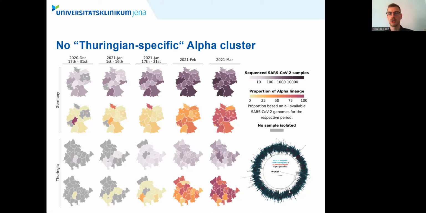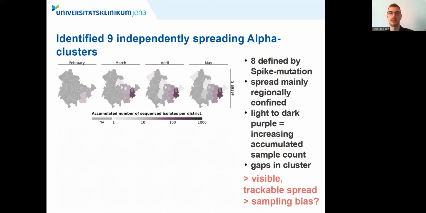By annotating this phylogenetic time tree with non-alpha specific mutations, we then identified 9 independently spreading alpha clusters within Thuringia, of which 8 are defined by a spike mutation and 1 by an ORF1b mutation. All these 9 clusters spread mostly regionally confined, with single isolates also spreading to distant districts as well as other federal states.